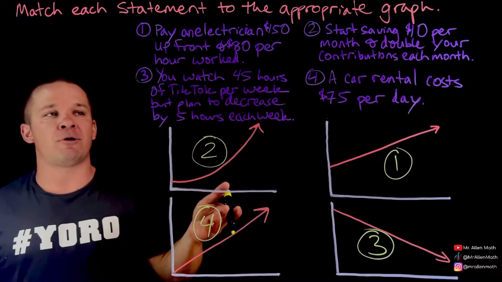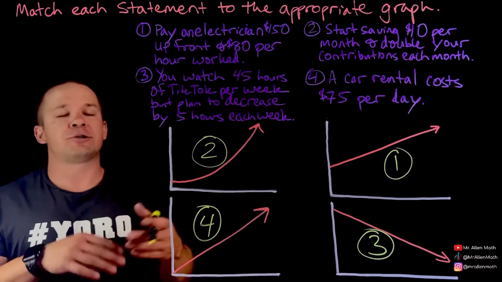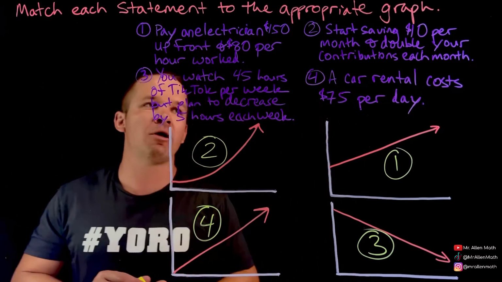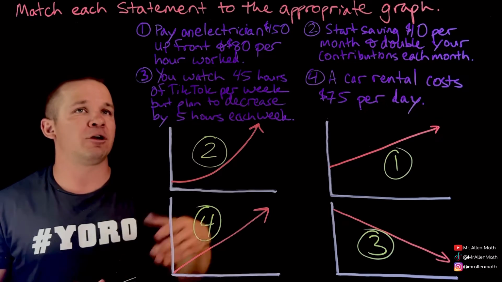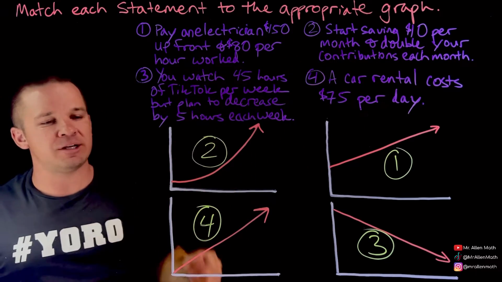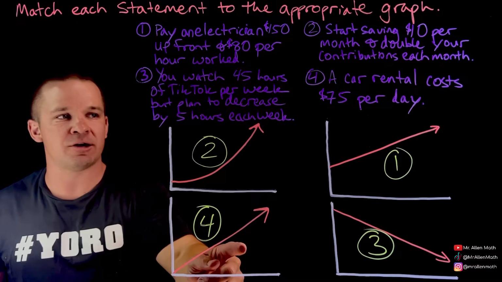If there was like an upfront cost, say like $100 up front and then $75 per day, then this graph would actually work out well for number 4 there. But since there was no upfront cost like there was with the electrician one, and it was just a consistent increase, that's why this one down here is our number 4.